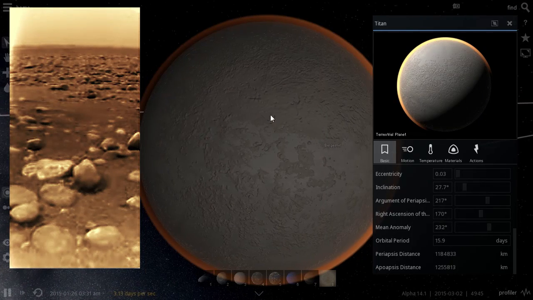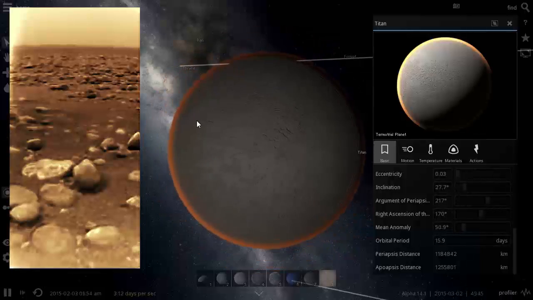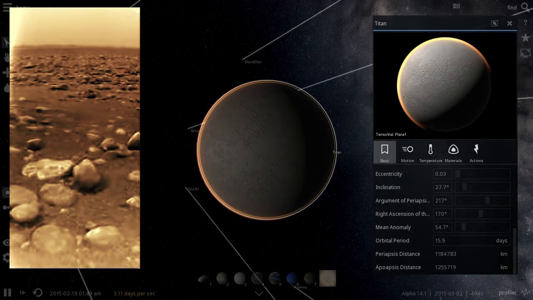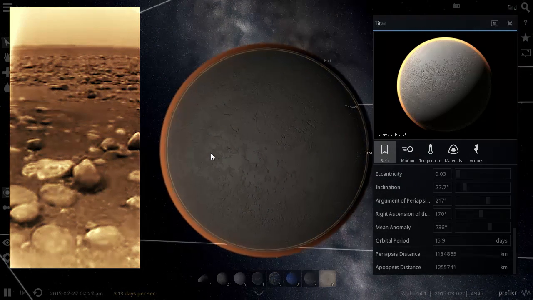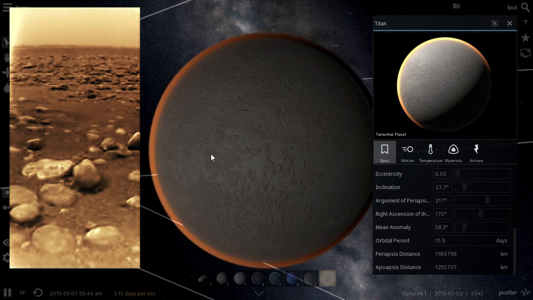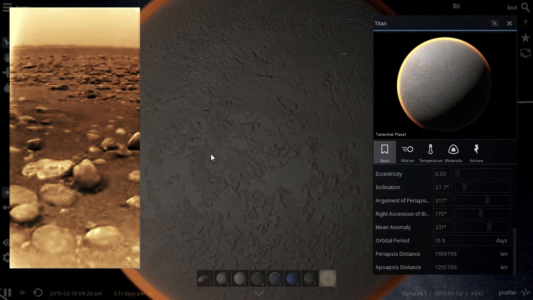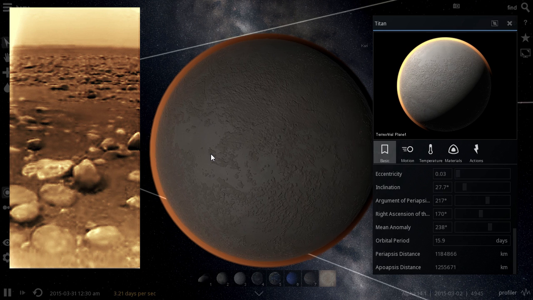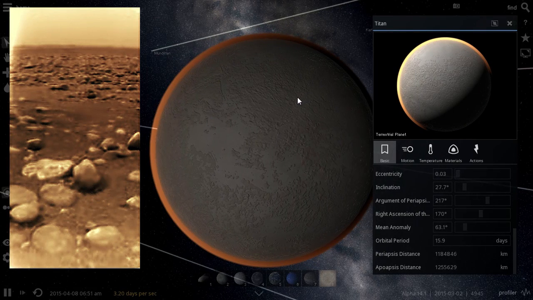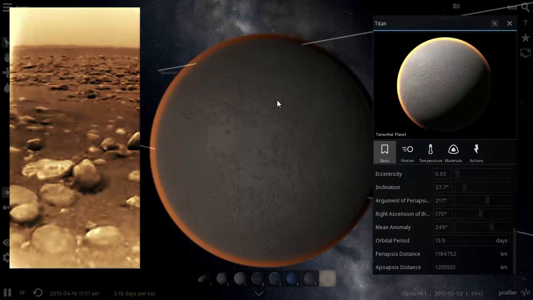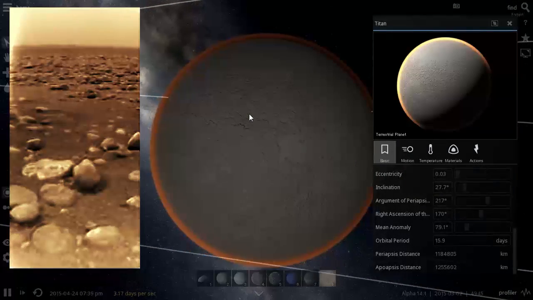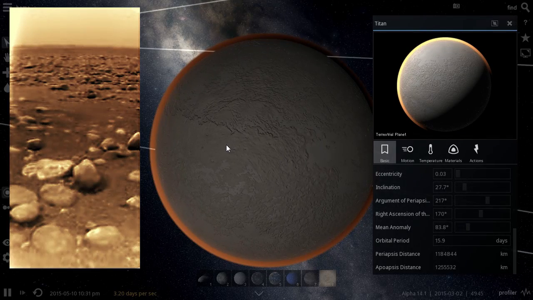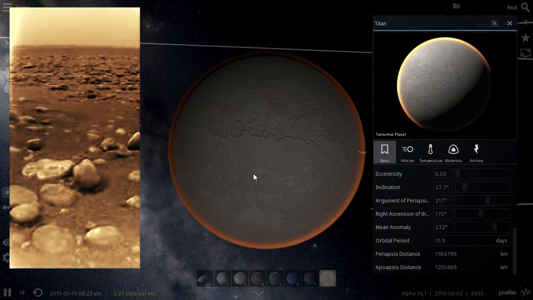It's sort of an orangey, hazy looking picture that looks like something from the 19th century, but this is what the surface of Titan looks like. And what you see here is really interesting. The liquid on this satellite is methane. There are actually rivers and lakes here that the probe did detect while descending through the atmosphere, but it was methane. And the rocks that you see, this is actually ice. So the water on this planet is ice. It's rocks, it's the hard stuff, whereas the liquid is really methane.